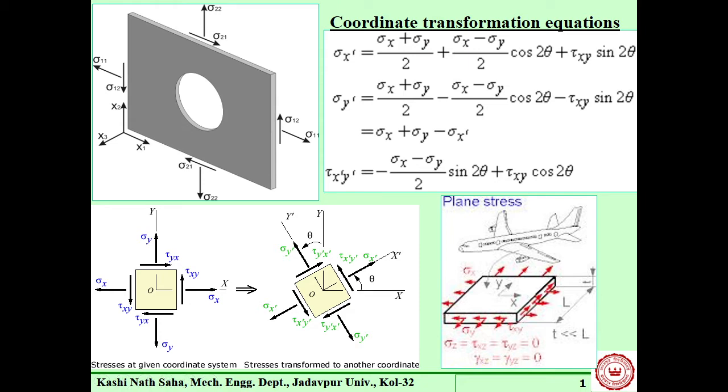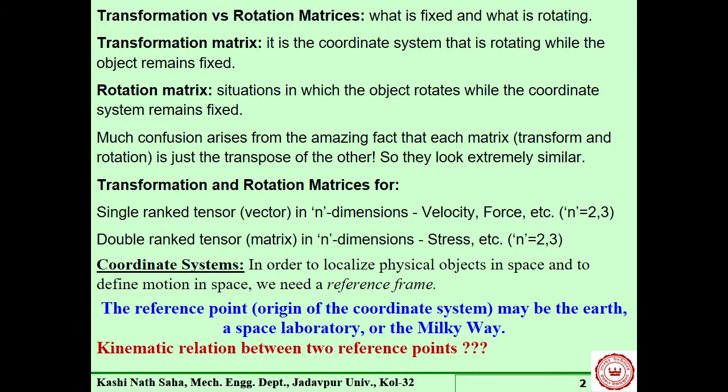So, these things we understand. This is the transformation and rotation, and what is important to note here is that these two transformation matrices, okay, are basically identical, where one is the transpose of the other.